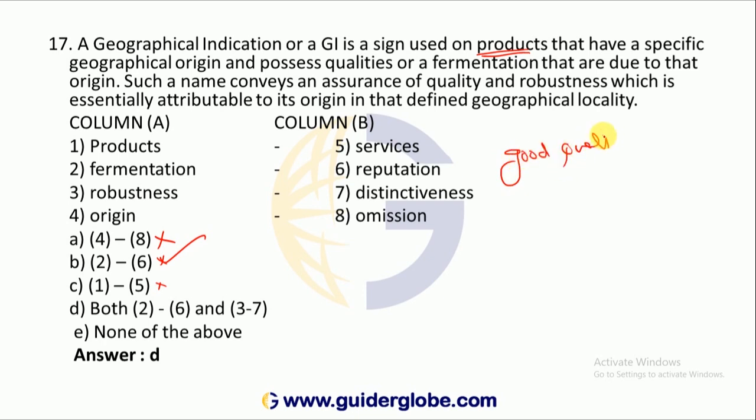Good quality. That is reputed, it is a reputation. So 2 and 6 is correct. The thing is, not only 2 and 6 is correct, but 3 and 7 is also correct. Distinctiveness and robustness is correct. Hence option D.